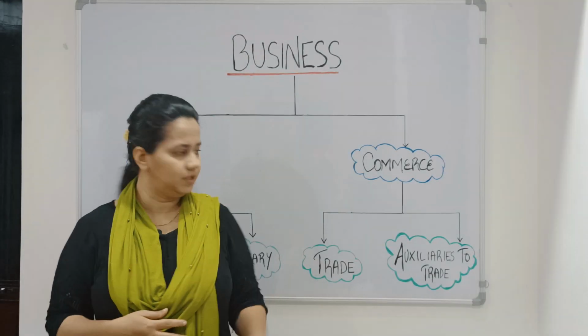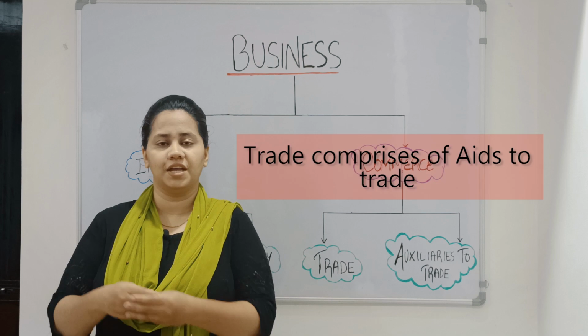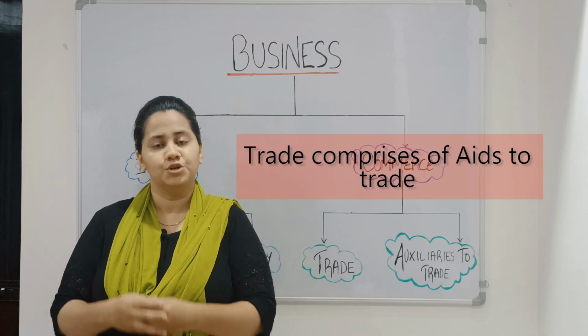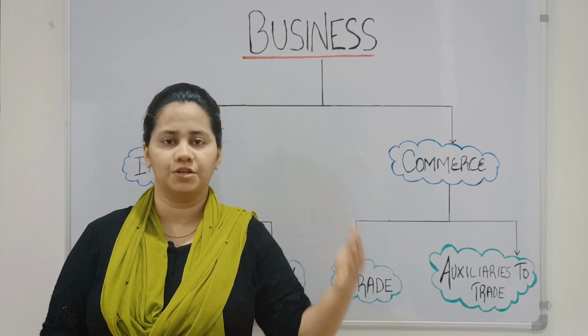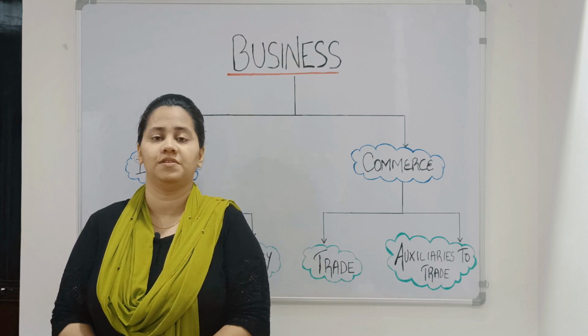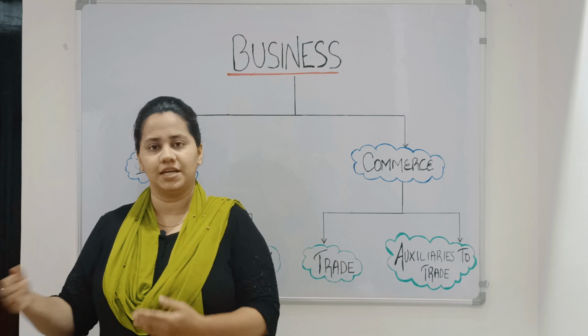Now let's start with auxiliaries to trade. Auxiliaries to trade, or aids to trade, provide a helping hand to the producer to ensure that there is a smooth flow of goods and services from the producer to the customer. Now we know that there are different activities involved in making the product available to the end customer.